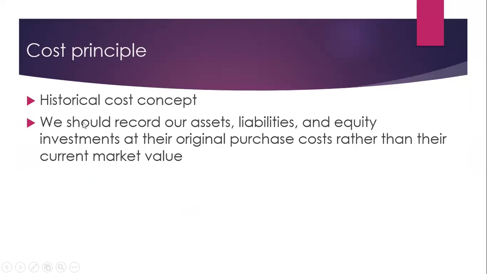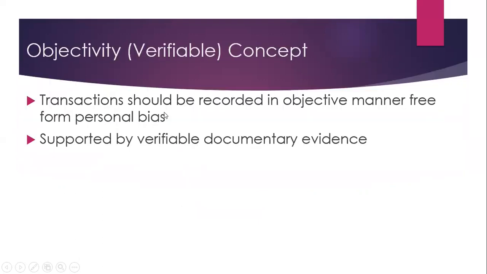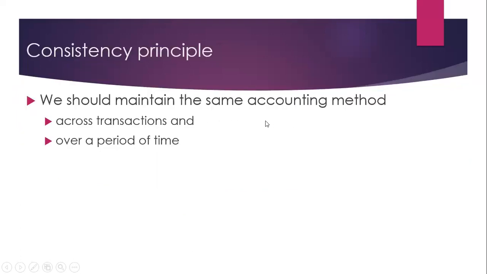Cost principle, also known as historical cost concept. We should record our assets, liabilities, and equity investments at their original purchase cost rather than their current market value. This is debatable principle actually. Objectivity or verifiable concept. Transactions should be recorded in objective manner free from personal bias. They should be supported by verifiable documentary evidence in the form of receipts, etc. Consistency principle. We should maintain the same accounting method across transactions and across period of time.